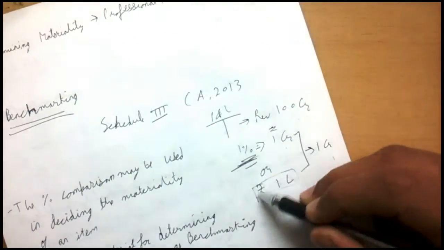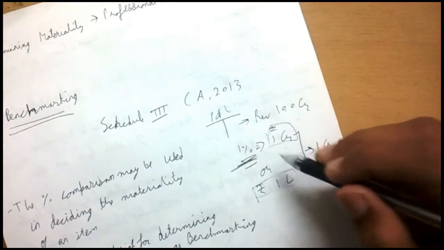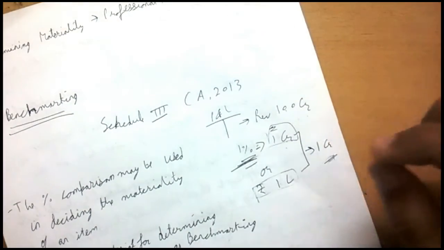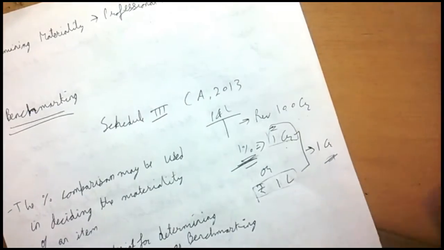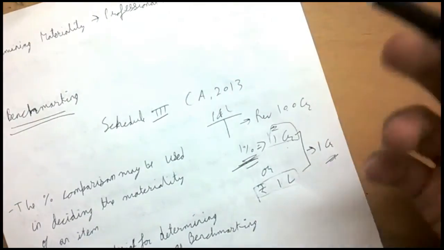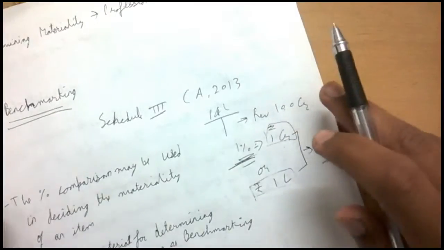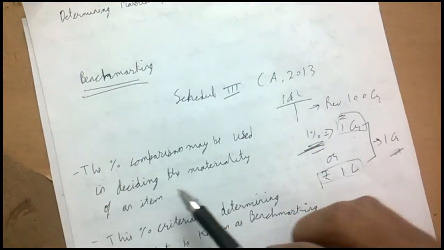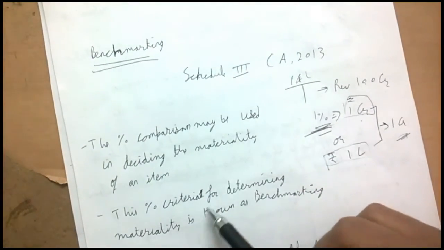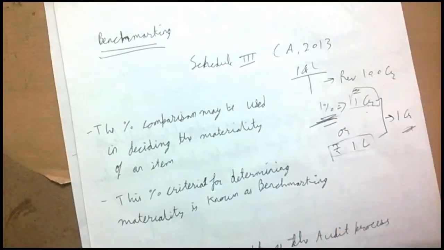1 lakh is always going to be there. 1% of the revenue, that is 1 crore. You compare these two, whichever is higher, higher is 1 crore. So any item which is more than 1 crore rupees needs to be disclosed separately. This is known as benchmarking. This is an example of benchmarking. So the percentage comparison may be used in deciding the materiality of an item. This percentage criteria for determining materiality is known as benchmarking.